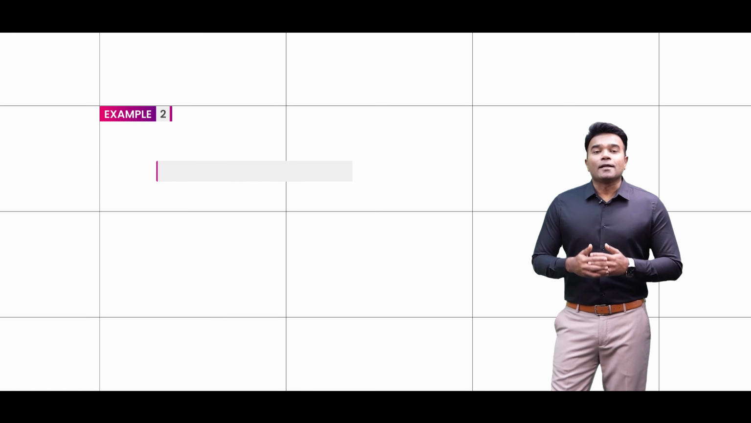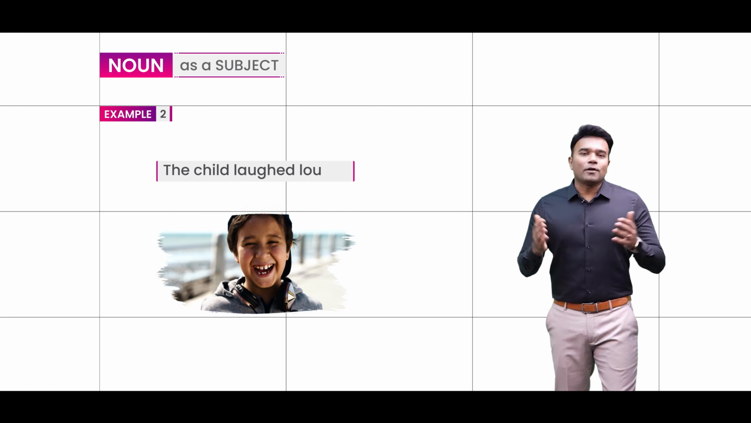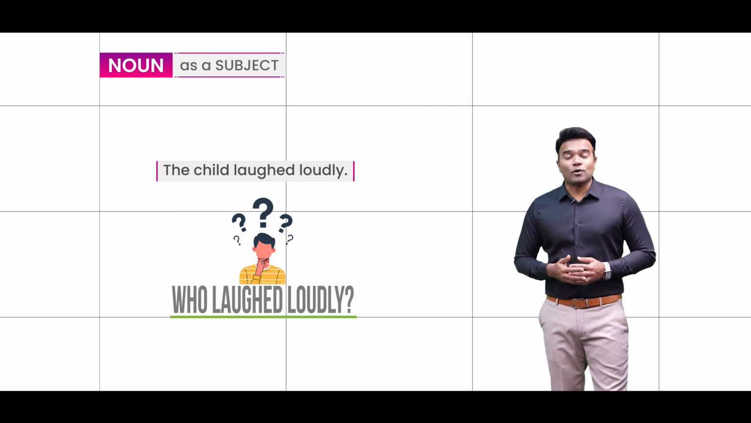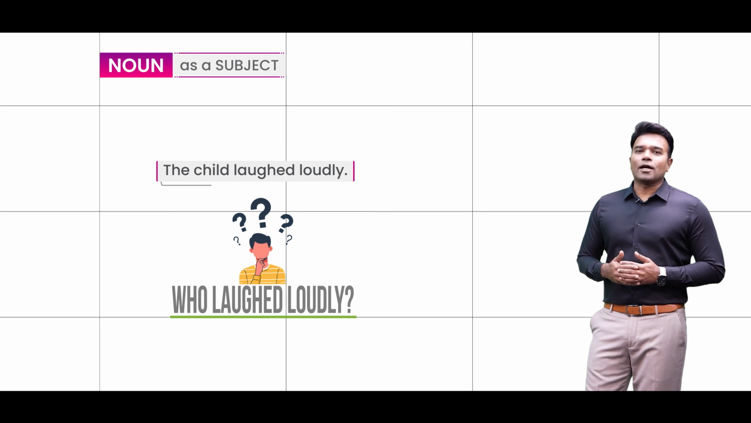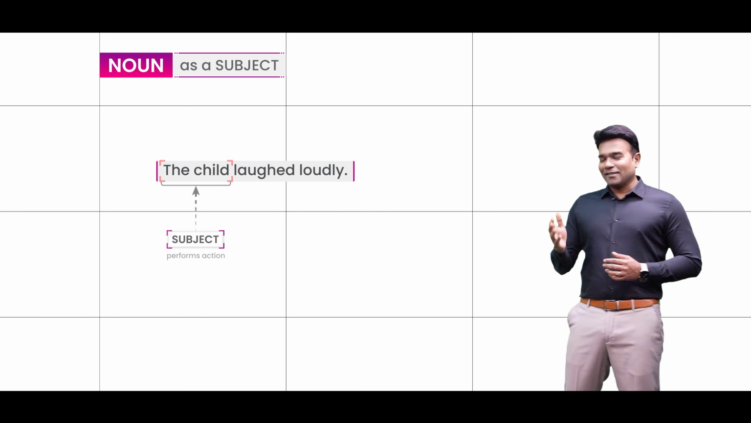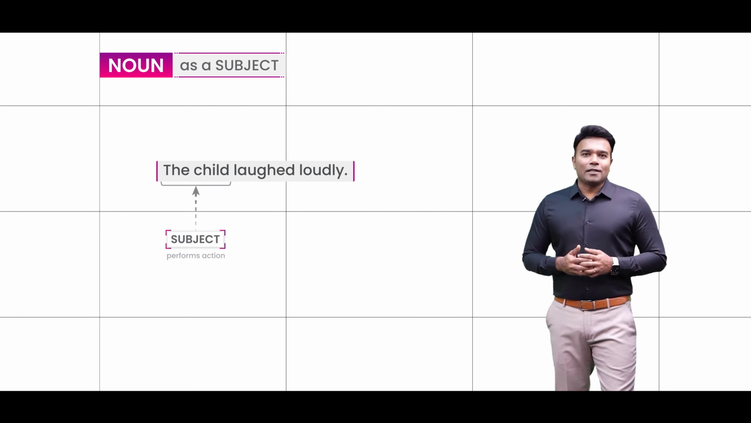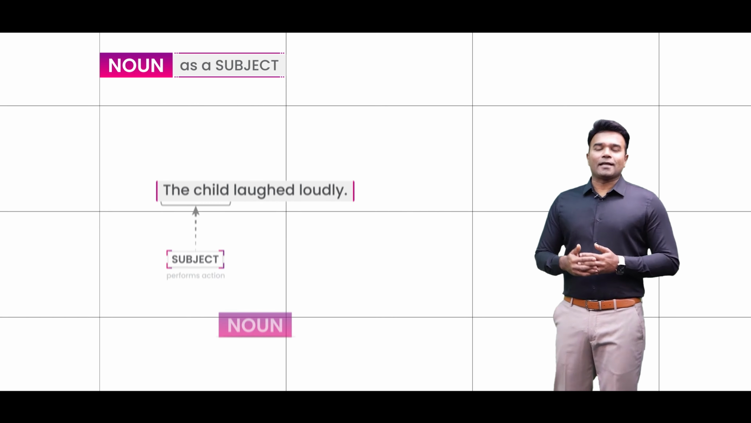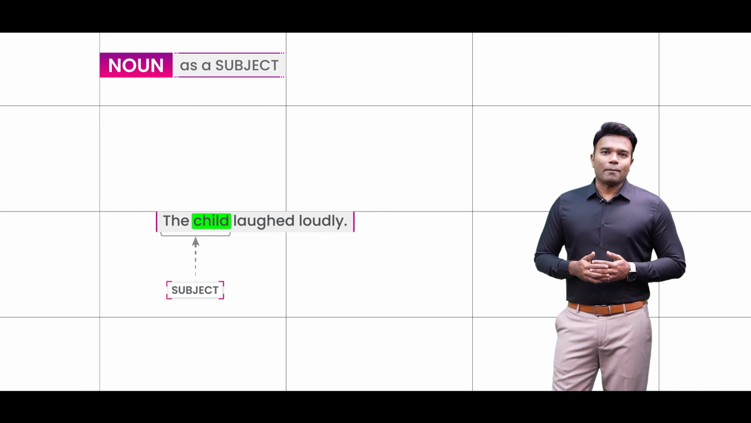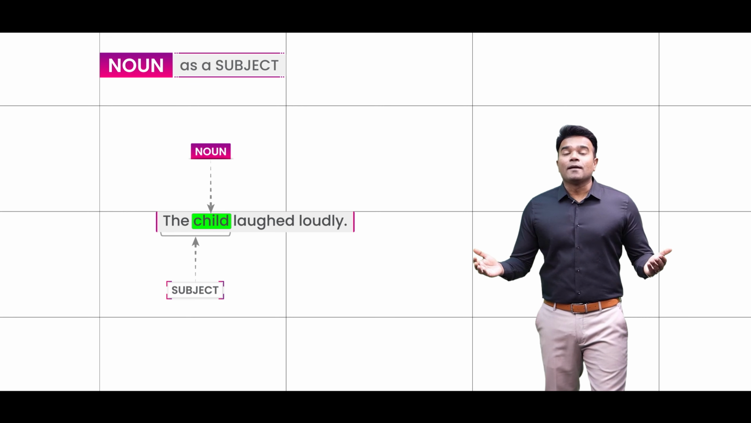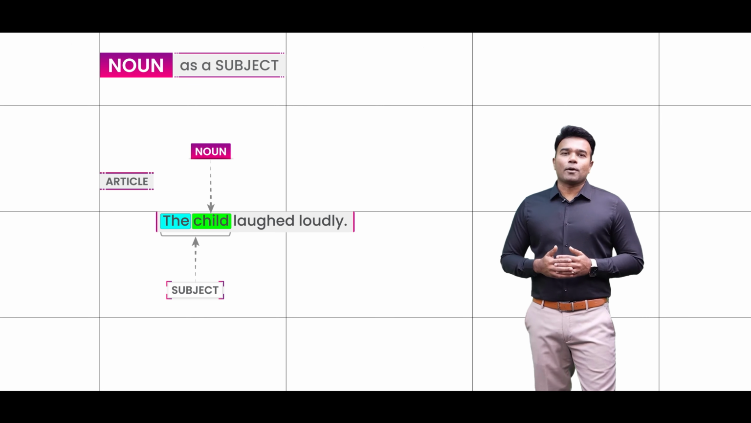Now have a look at this sentence. The child laughed loudly. Again here, if I ask you the question as to who laughed loudly, your answer shall be that it is the child that has laughed loudly, and hence it is the child that is performing the action in this sentence, and hence is categorized as the subject. And if I ask you what really is the noun in this sentence, then obviously child happens to be the noun in this sentence. I have already told you that the word the happens to be an article, about which we shall be taking up a detailed discussion moving forward.